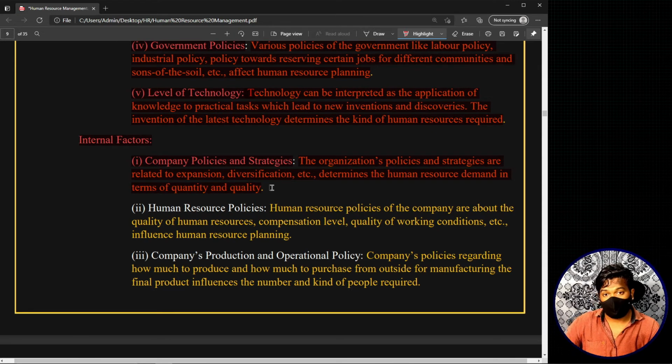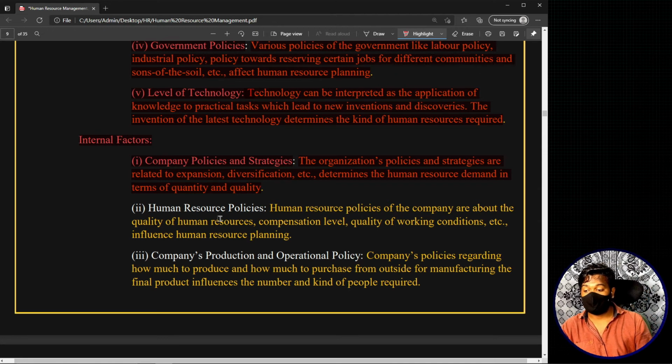For example, if your organization is going for strategic plans, telling that I'm looking for acquisition, I'm looking for merging and all these things, that will definitely have an impact on human resource planning. So that is what we are telling, that the company's policies and strategies also have an impact on human resource planning. This is the first internal factor, the factors present within the organization which can affect human resource planning.